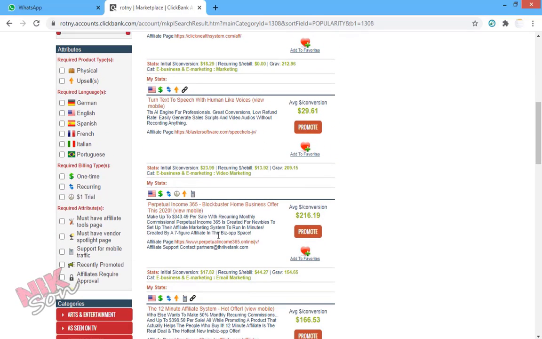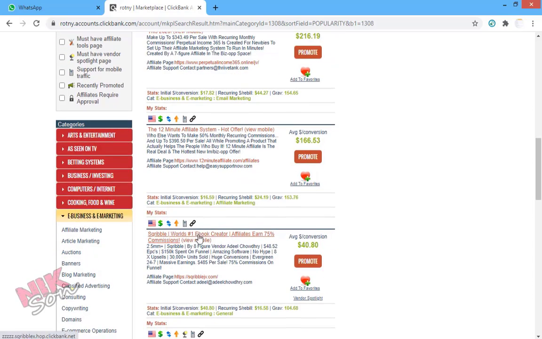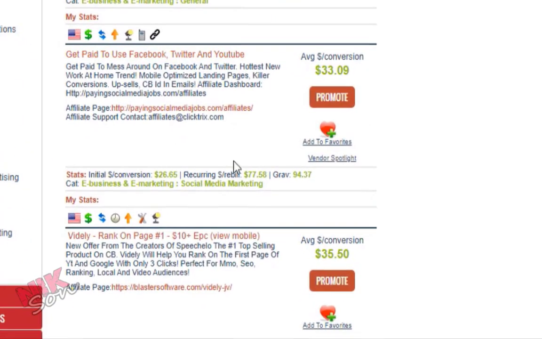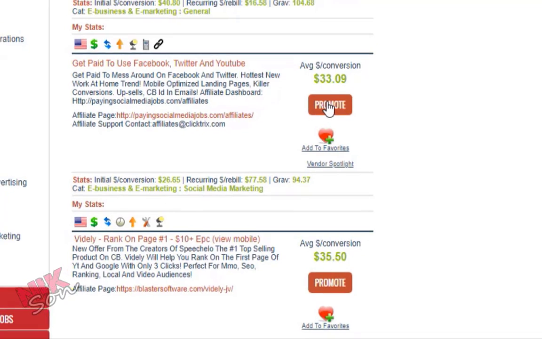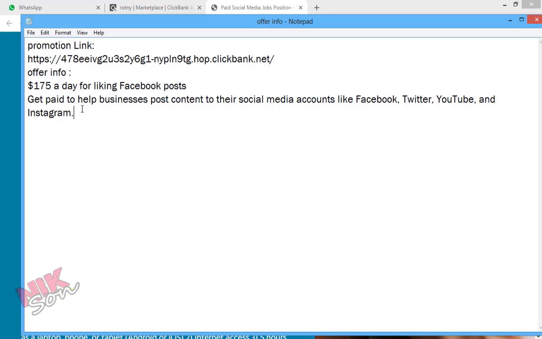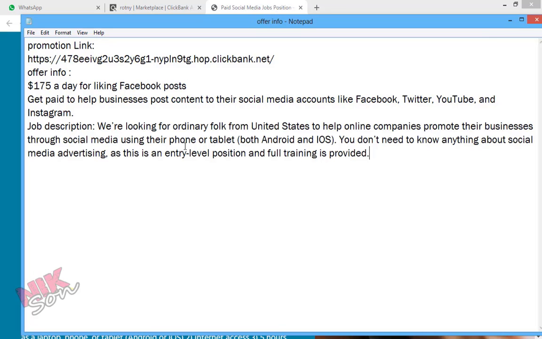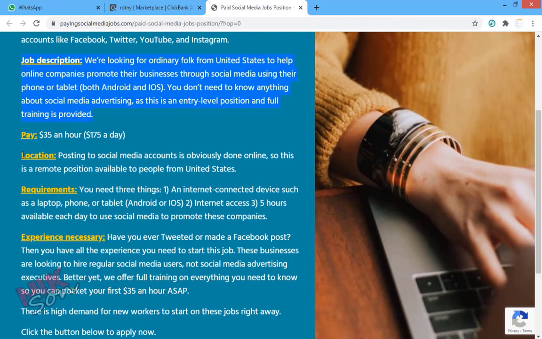So let's check out that offer, what will attract our visitors and make them click. Okay, this offer looks good: get paid to use Facebook, Twitter or YouTube, and its gravity is also good. So we are going to promote that offer. We take the tracking link, and we get some information about the product from their affiliate page. This information will help us create a sales letter that we can send to our customer list. Or you can collect your description or product information like this.